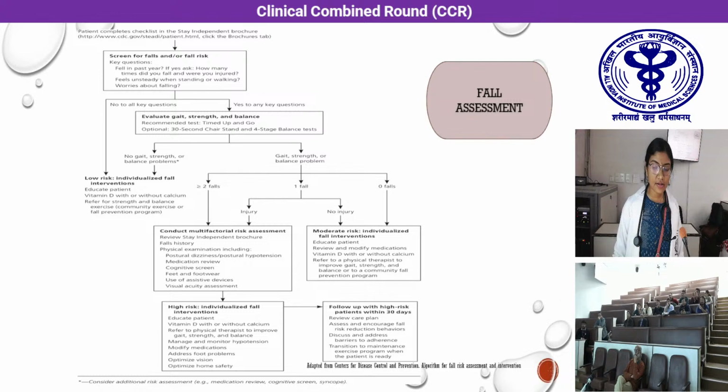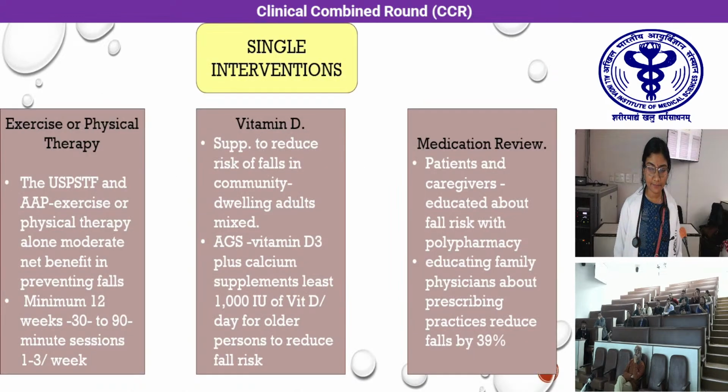This included a complete physical history, examination for postural dizziness, medication review, cognitive screening, assessment of the need for assistive device, foot and footwear, and visual acuity. Following this evaluation, we went for an individualized treatment plan. So what are the single interventions which are available? These include exercise and physical therapy.